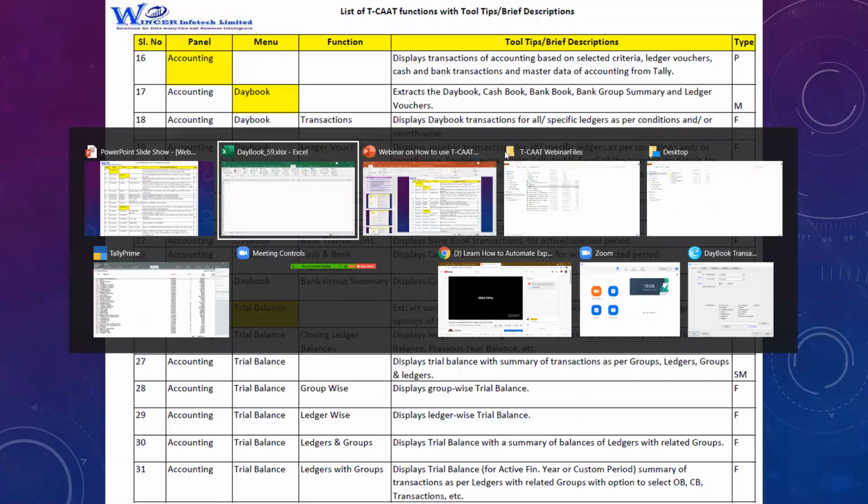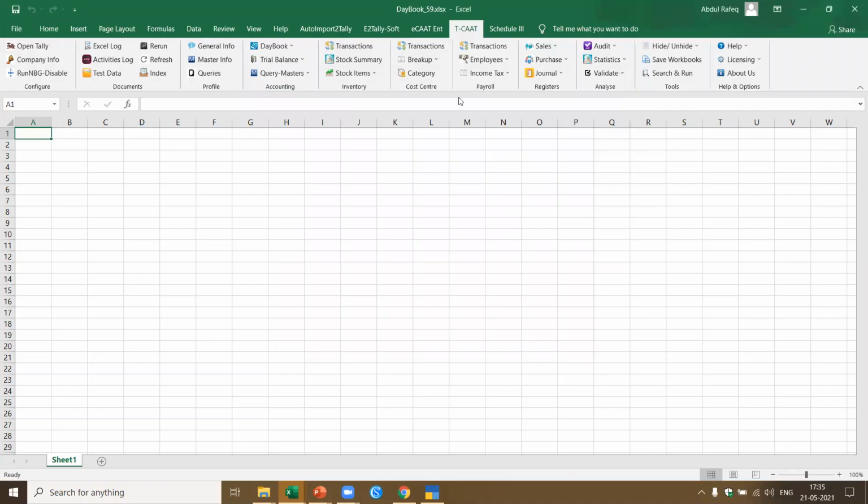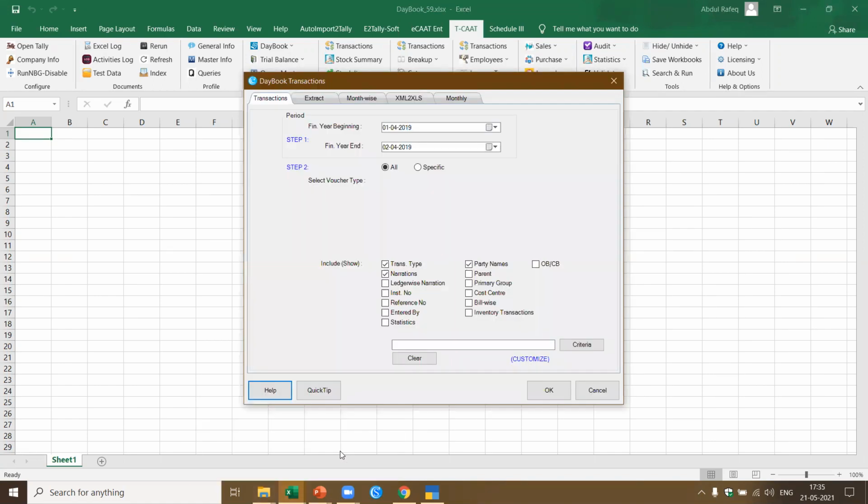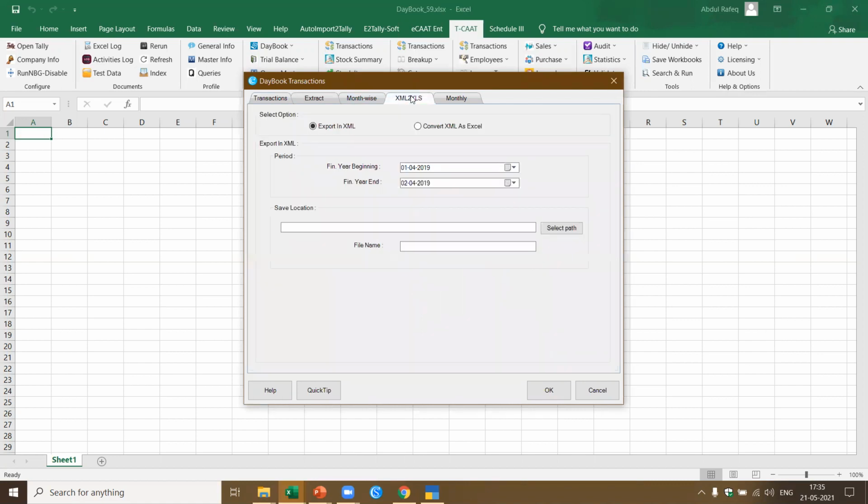This is another interesting thing I want to show you. So here I've got a daybook. I got this daybook. Here, month-wise, I showed you. This is not possible in this case. With this new feature we added called XML to XLS, let's say there's a client who has got a large volume of data.